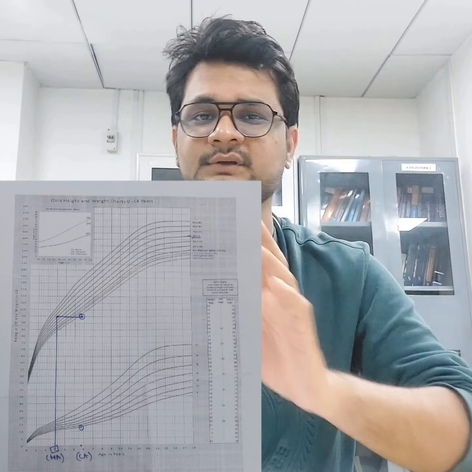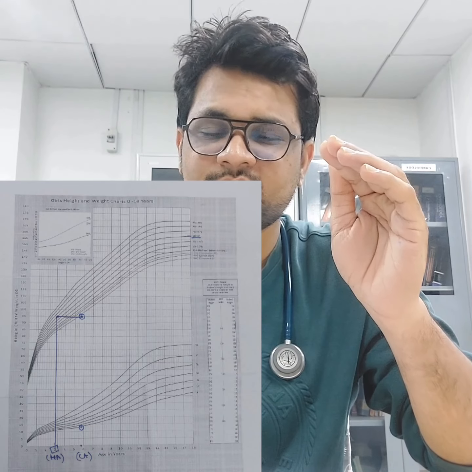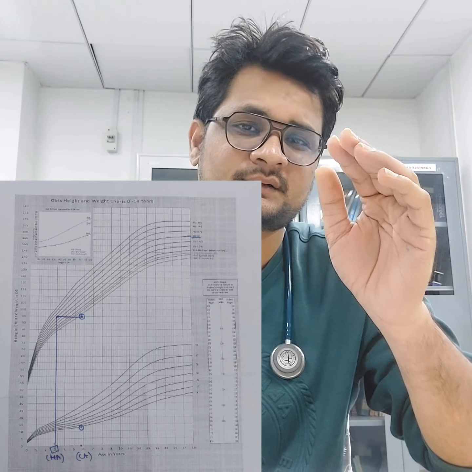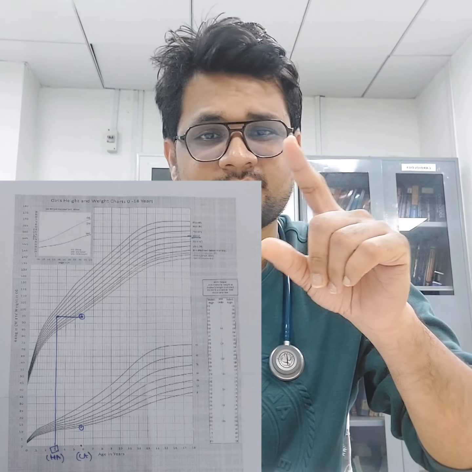So the actual age of the child was 5.5 years, which was the chronological age. The height age of the child, by plotting the graph on the 50th centile, was 3 years, and by the X-ray of the left wrist, the bone age was 2 years. So let us have one sequence, BHC: bone age, height age and chronological age.